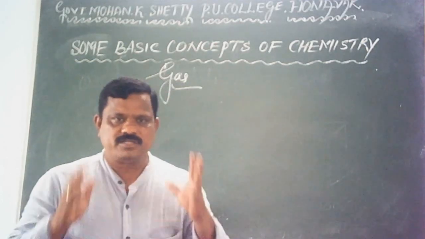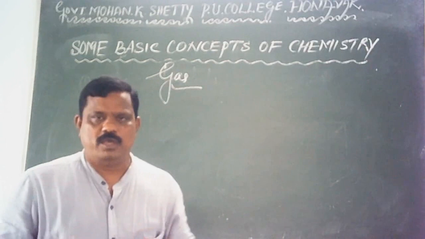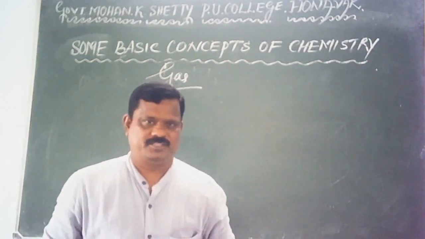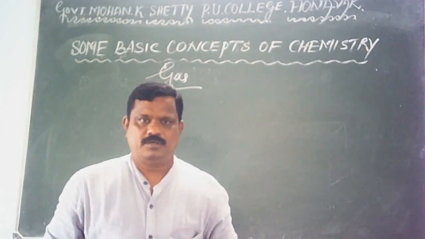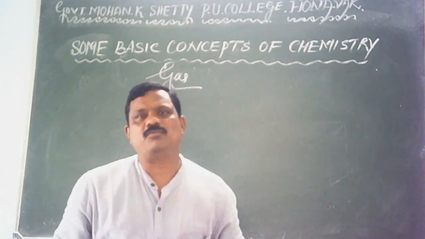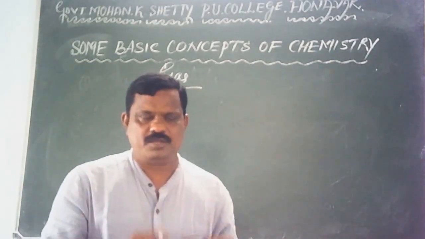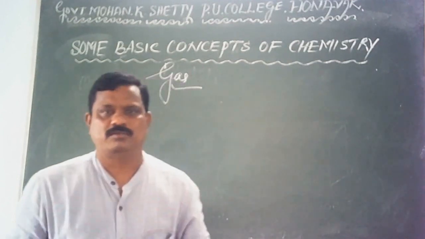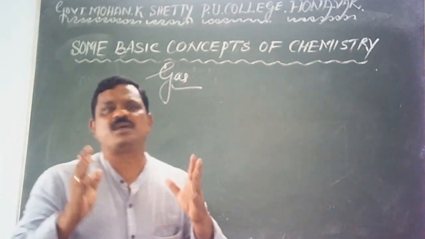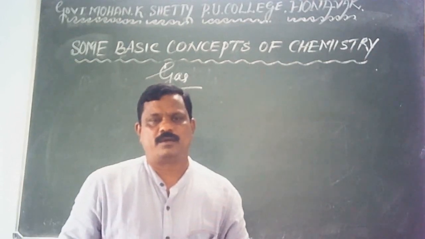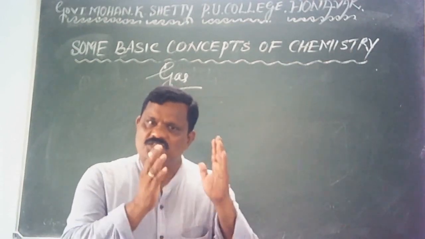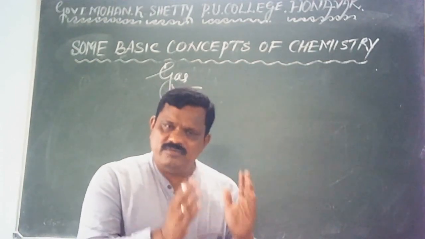Hence, particles have got much freedom to move in all possible directions. That is the reason why gases do not have definite shape as well as definite volume. Then what is the shape of the gas? A gas takes up the shape of the vessel in which it is taken.